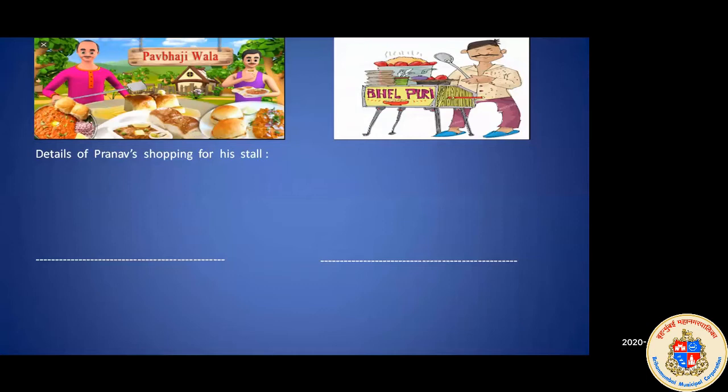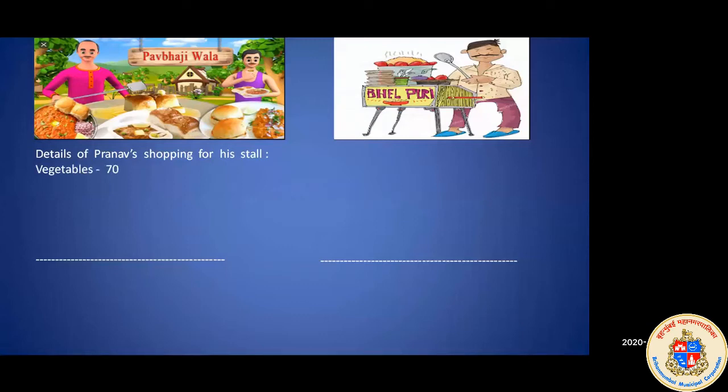When we are putting up a stall in a market, we also need to do some shopping. So Pranav needed shopping too. If he wants to sell pav bhaji, he needs vegetables, onions, ginger, masala and everything. So now let's see how much Pranav spent on his raw material.